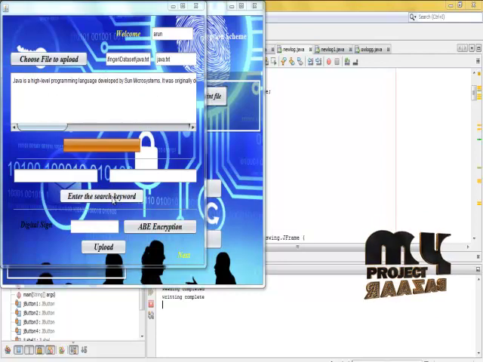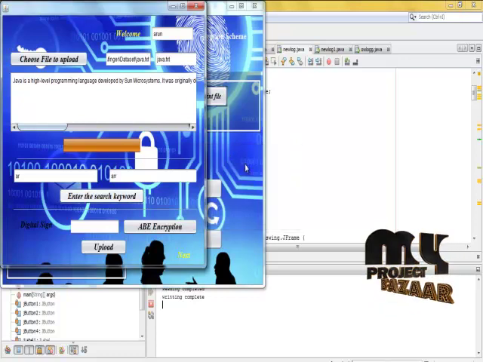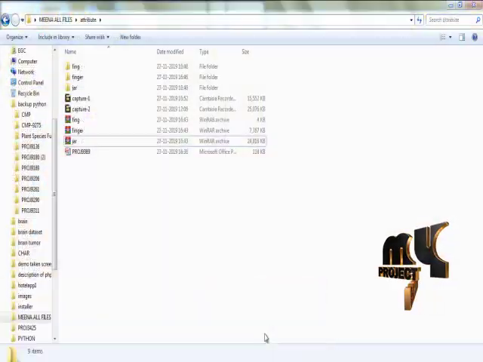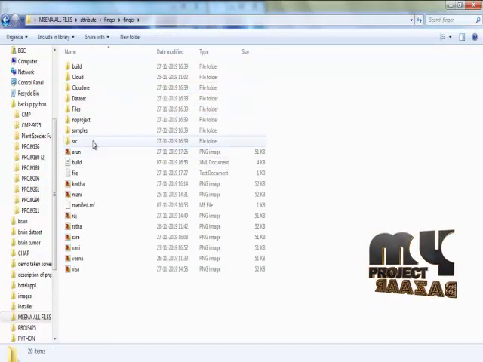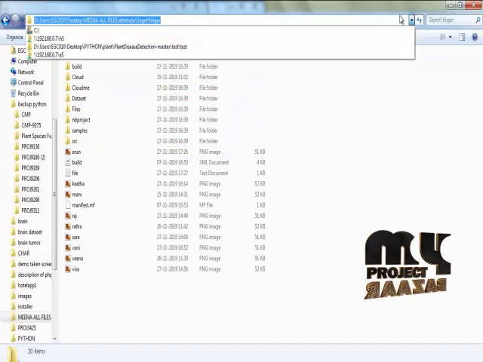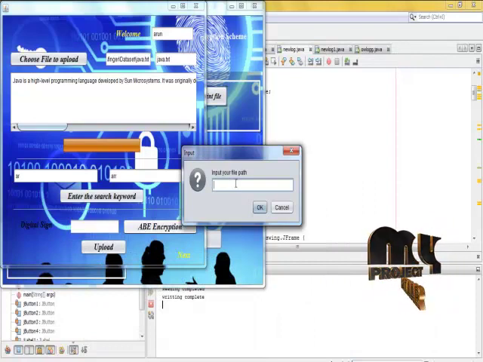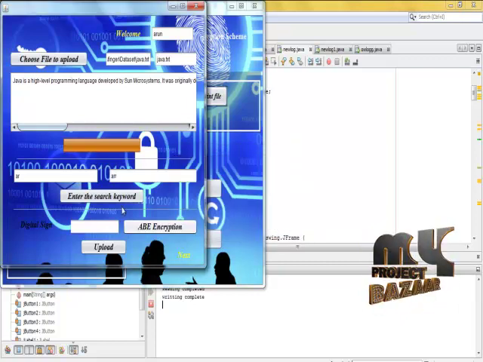Successfully processed, and then keyword searching. Create the encryption and create the fingerprint digital sign.